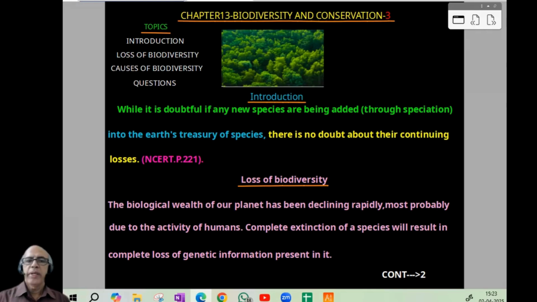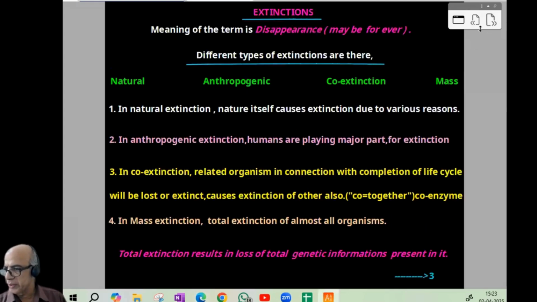So next item will be loss of biodiversity. See, biological wealth in our planet has been declining rapidly, most probably due to the activity of humans. Humans are the main cause. Complete extinction of a species will result in complete loss of genetic information present because the organism itself is not there. Then how can we get the information? So that again introduces the importance of loss of biodiversity. Now, I think the first page is clear to all of you. We can proceed to the second page.